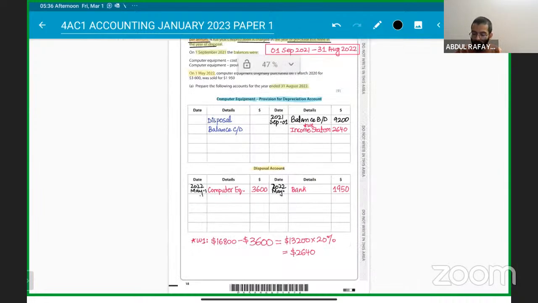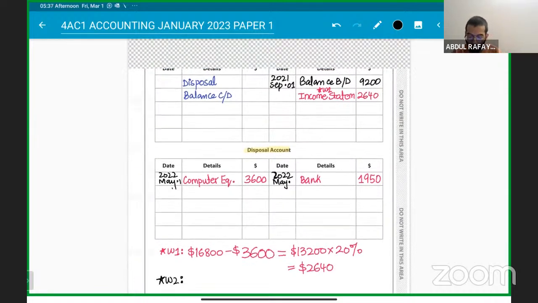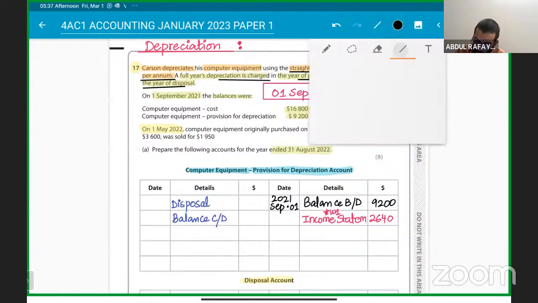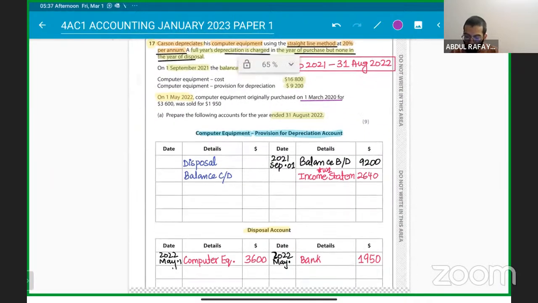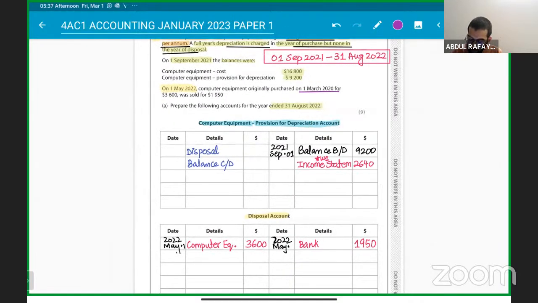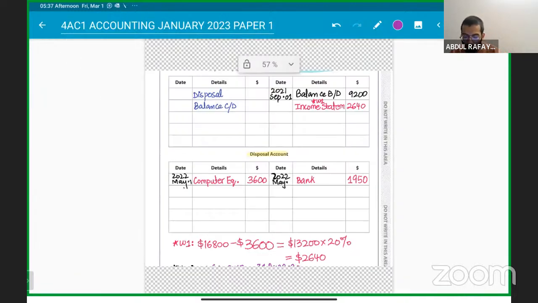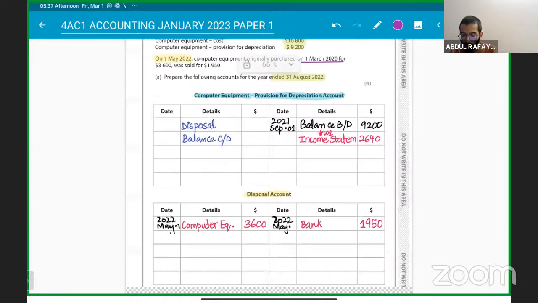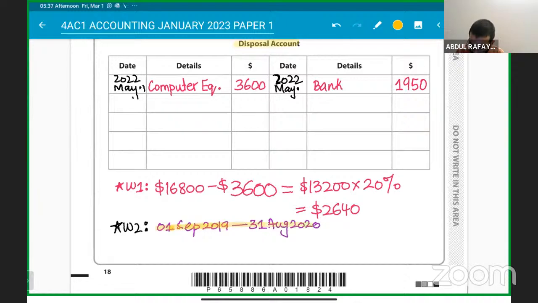So let's find out the disposal depreciation, how many years we have used it. Working number two, let's do it here only. They are telling us we purchased on 1st March 2020, which means if we go back a couple of years, the year started on 1st September 2019. Because it is purchased on 1st March, 2019 to 2020 would have been our first year.